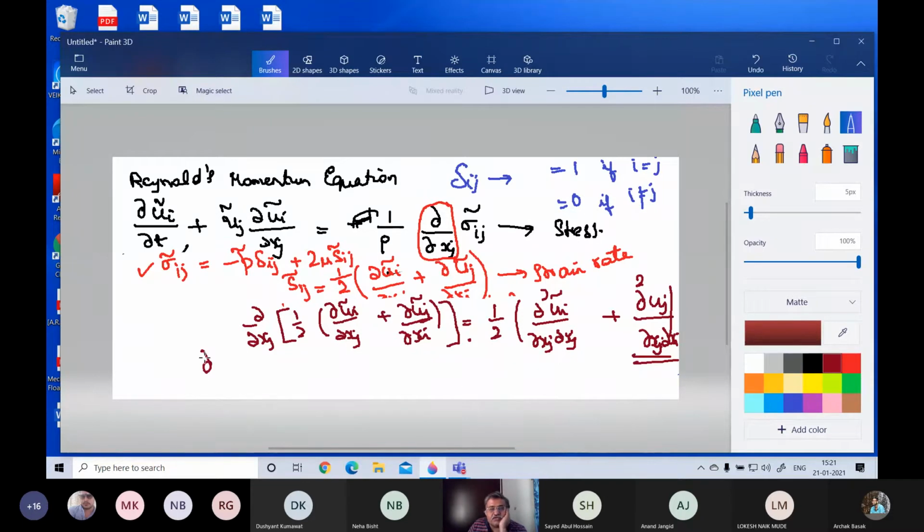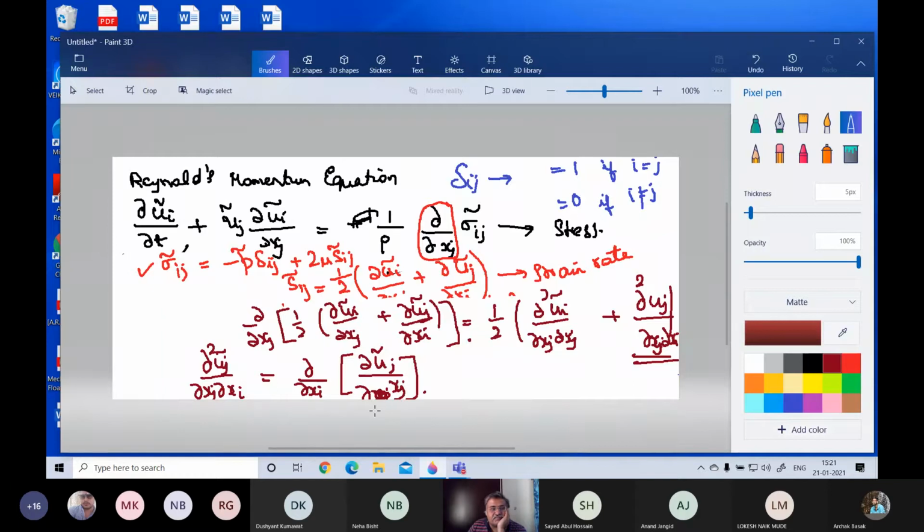Now dou square uj by dou xj dou xi is equal to dou by dou xi of dou uj by dou xj. Now tell me something, what is this? Can anybody tell me what this is?